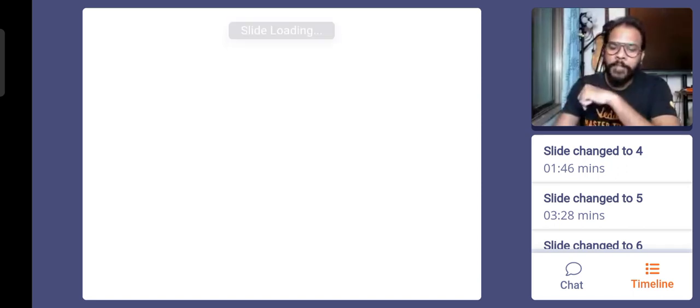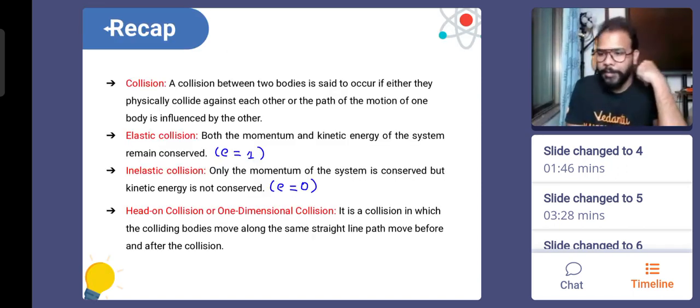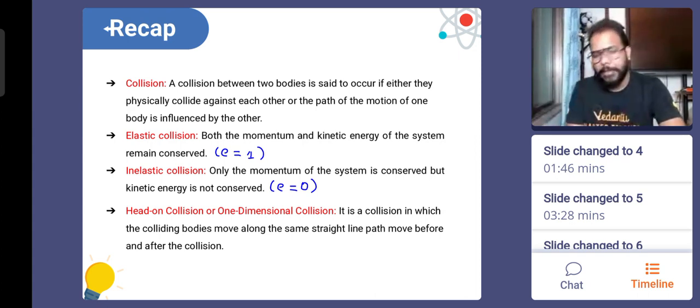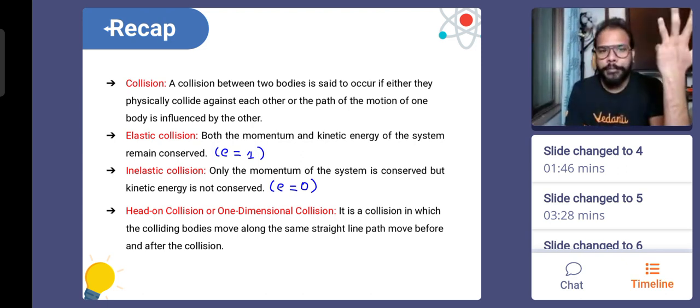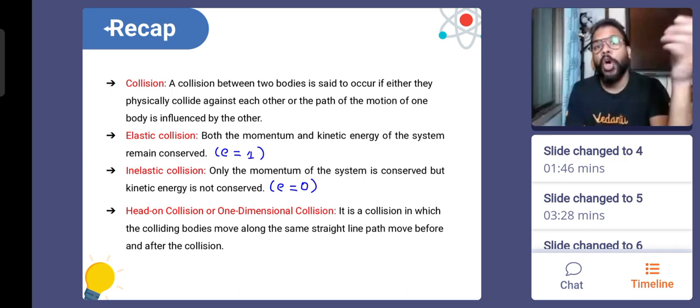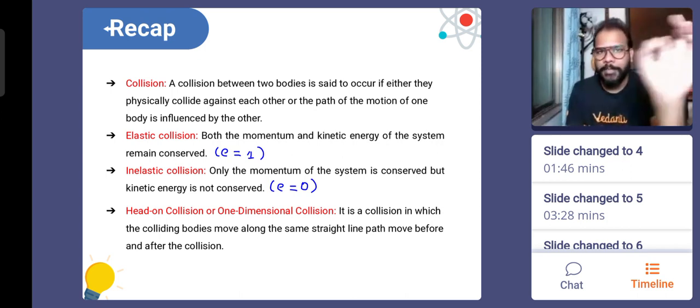Okay, guys, perfect. Chalo, let's have a recap of the previous session. We spoke about the most important part of this entire series of sessions called collision. We understood that collision is basically a process of transfer of momentum and energy. So when two objects collide, there will be transfer of momentum and energy from one body to another. Also, during collision, whatever be the type of collision, be it elastic, partially elastic, or inelastic, you will make sure that momentum is always written to be conserved.